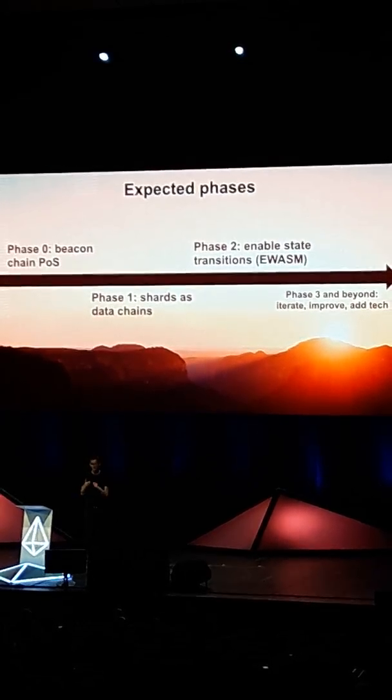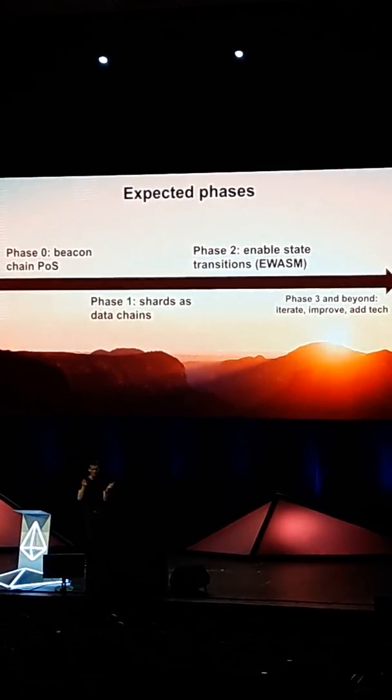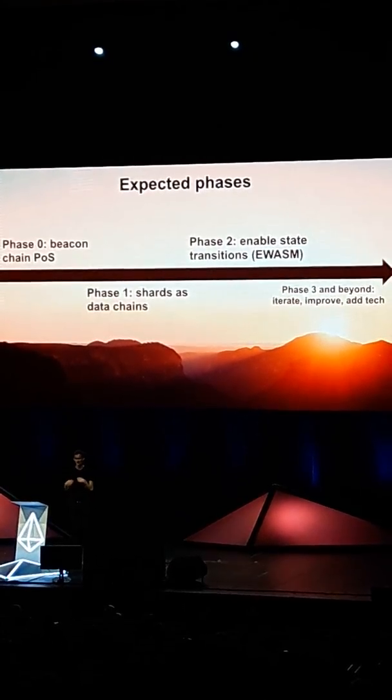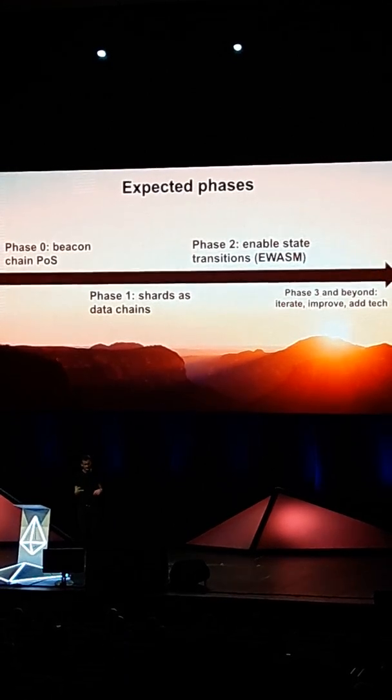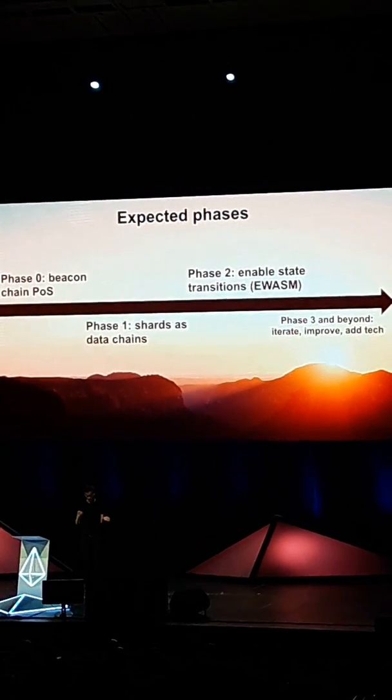Phase 2, enable state transitions, and this includes enabling the virtual machine, enabling accounts, contracts, ether moving between shards, all of this cool stuff. And phase 3 and beyond, iterate, improve, add technology.